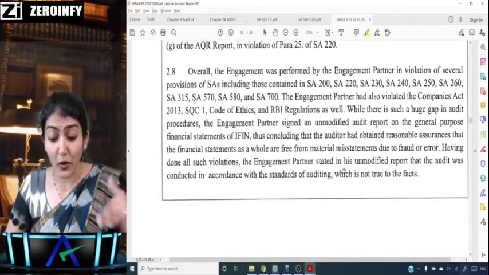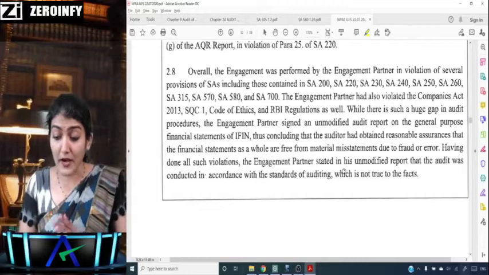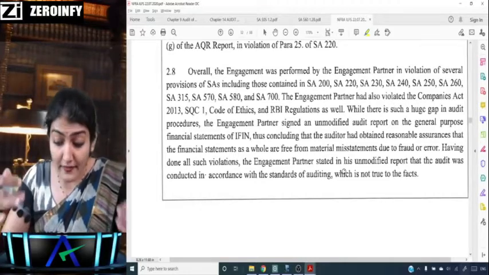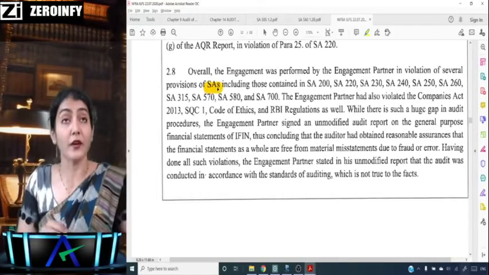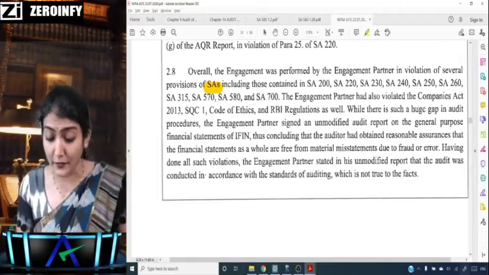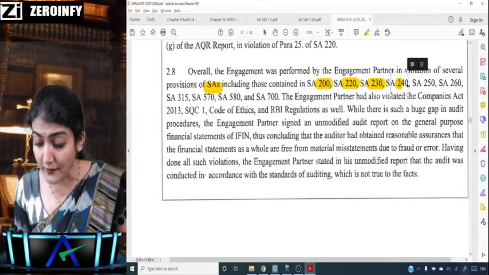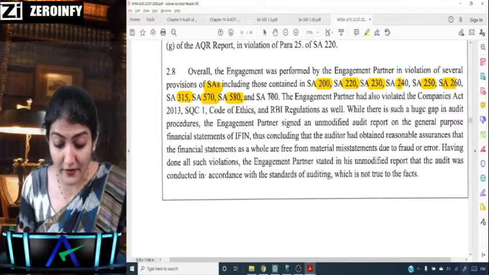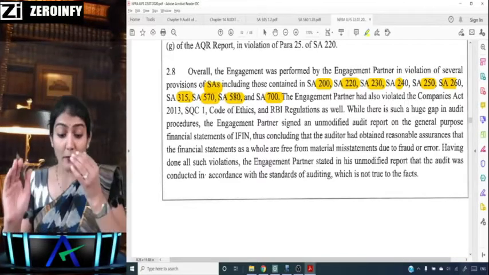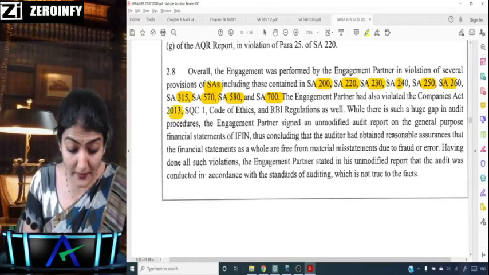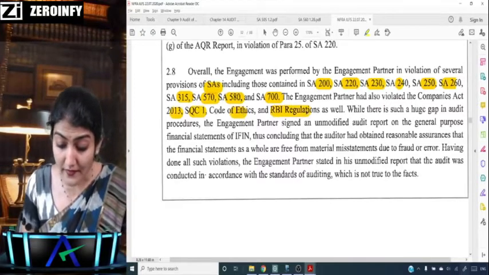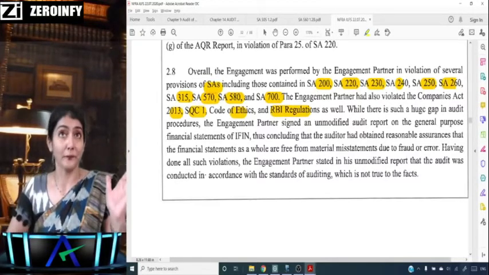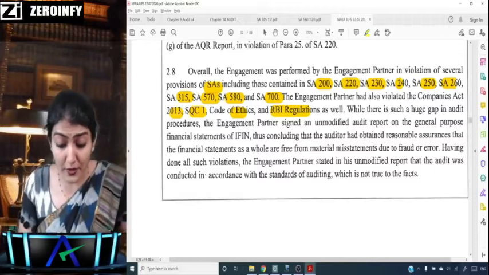Overall, the engagement was performed by the engagement partner in violation of several provisions of the standards on auditing, including those contained in 200, 220, 30, 40, 50, 60, 315, 570, 580, 700. It also violated the provisions of the Companies Act, SQC 1, Code of Ethics, and RBI regulations as well. A huge gap in audit procedures.